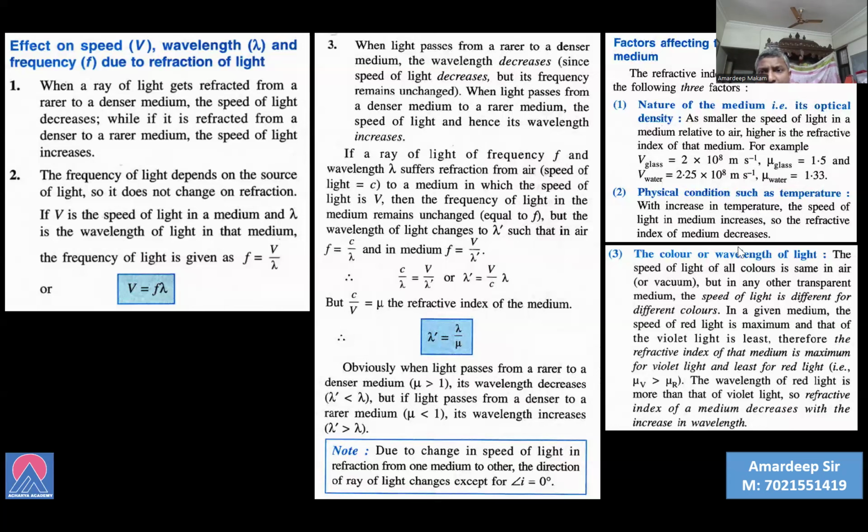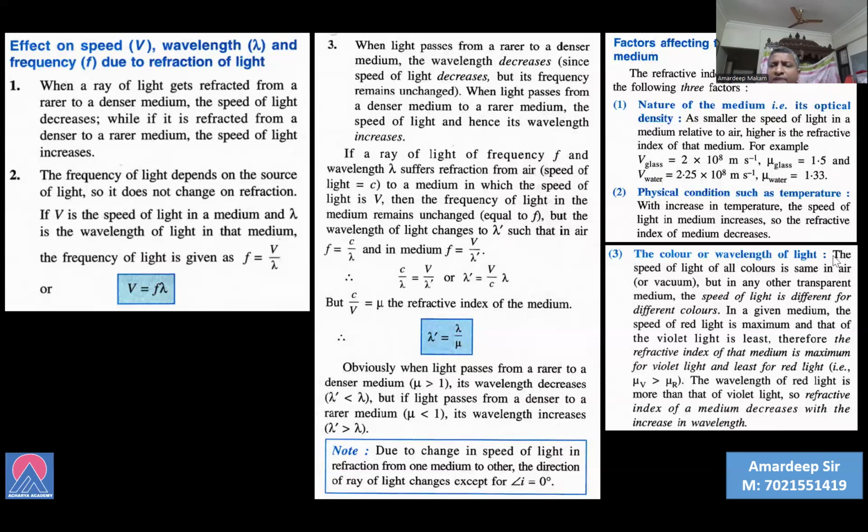But what about the refractive index? The speed of light in the medium is in the denominator. Please remember, refractive index is defined as speed of light in vacuum divided by speed of light in medium. So when temperature increases, speed of light in medium increases, so refractive index decreases. So they are inversely related: temperature increases, refractive index decreases.